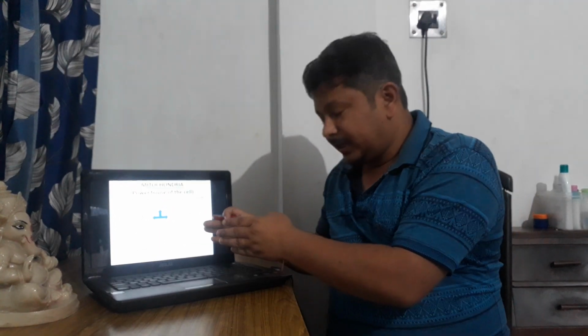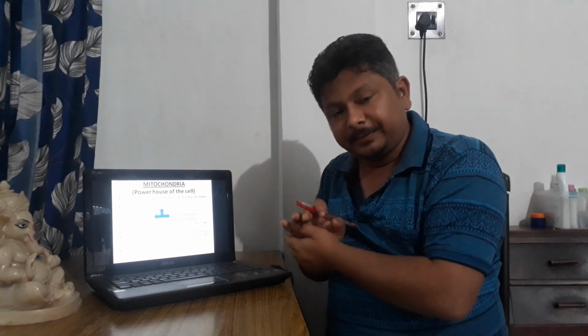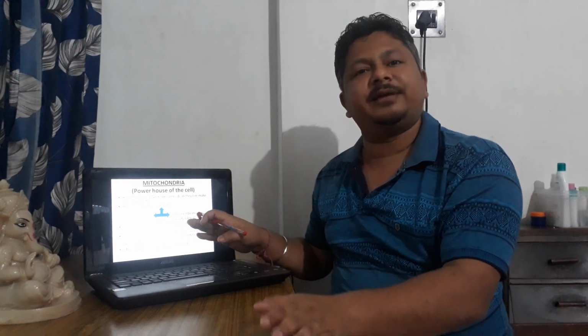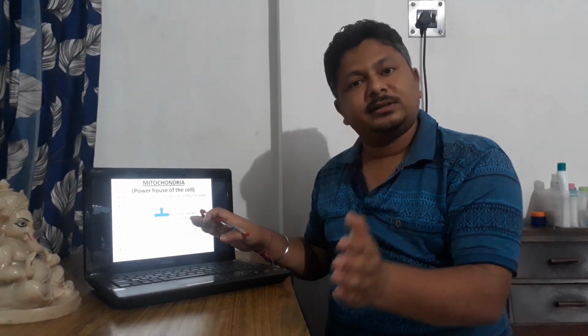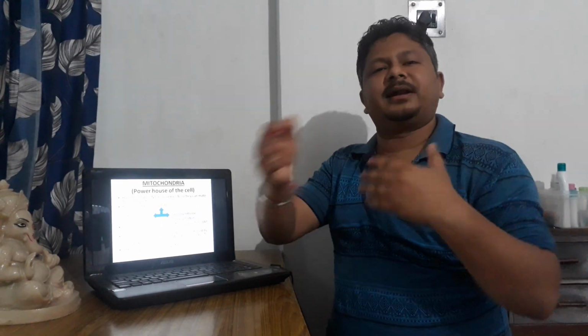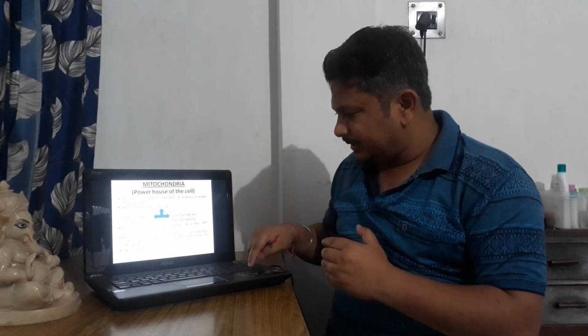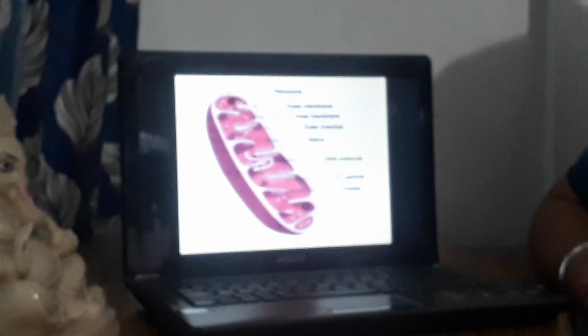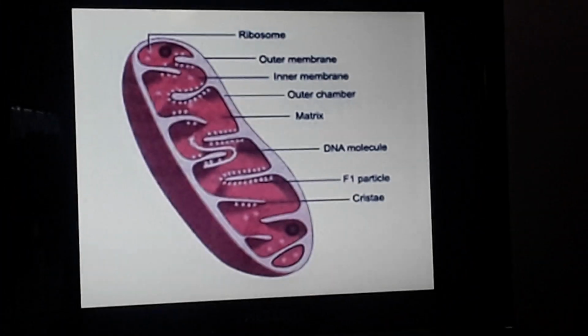That means if the area is folded, you get more surface area. Here also the thing is the same. The inner membrane is highly folded and therefore more surface area is available, and more chemical reactions can take place inside those membranes.